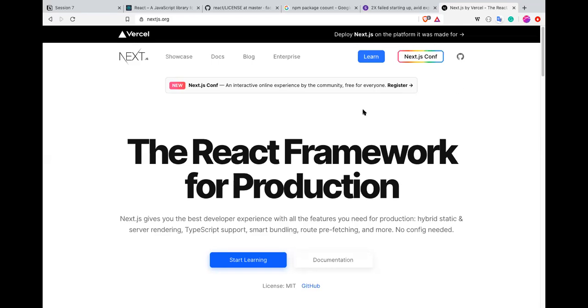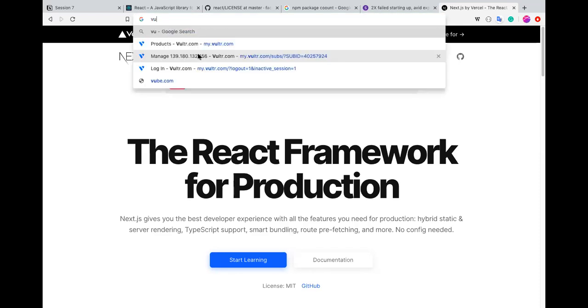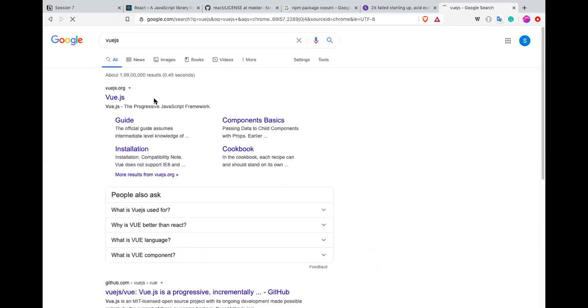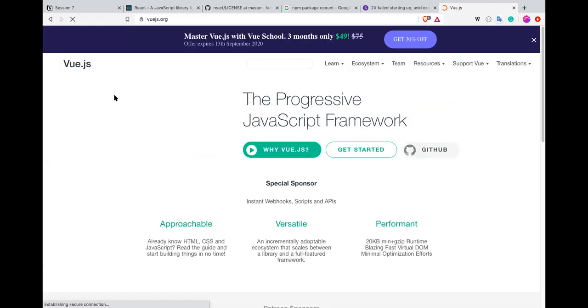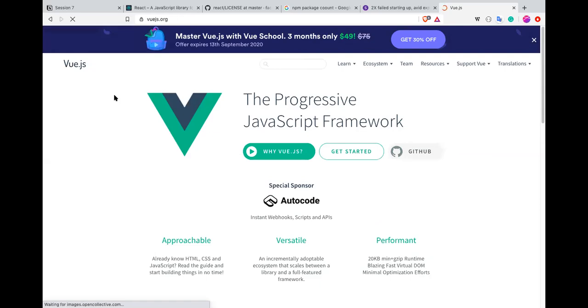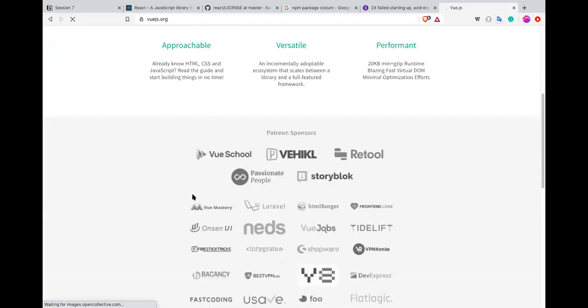Just like Node works at the backend, React is very popular for the front end now. Another framework is called Vue.js, which is open source, built by communities, and it takes the best of both. It borrowed some concepts from Angular and some from React and created a new framework. A lot of companies still use it, but I have never used it.